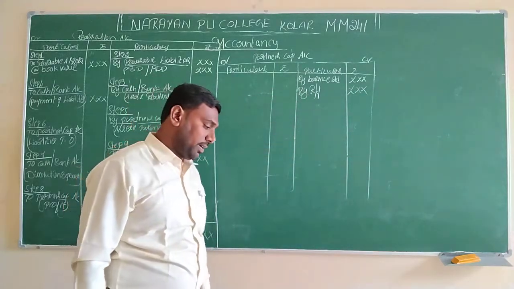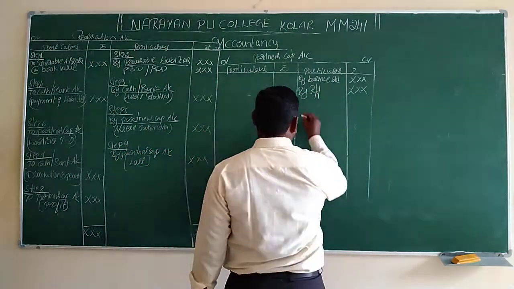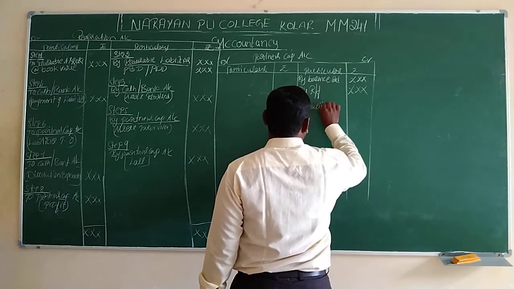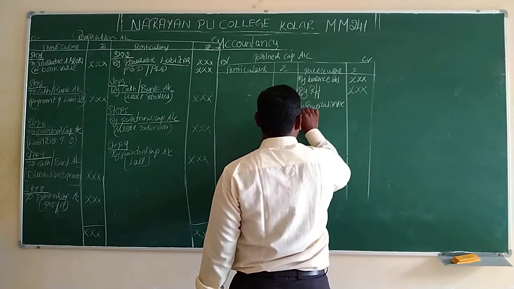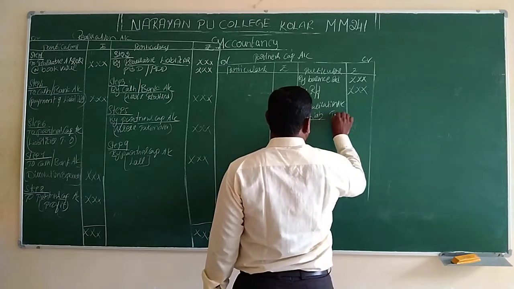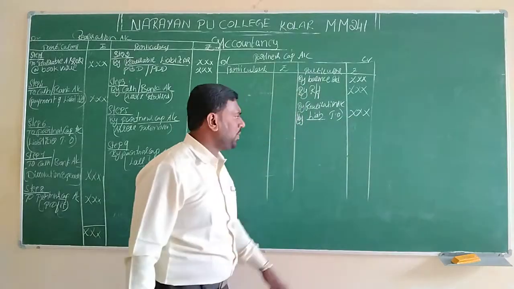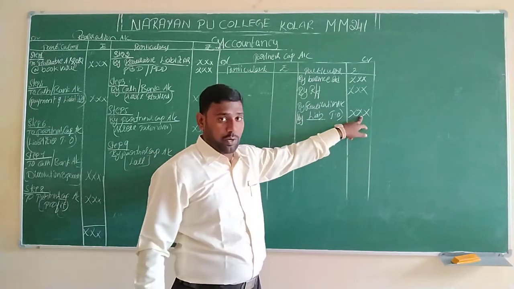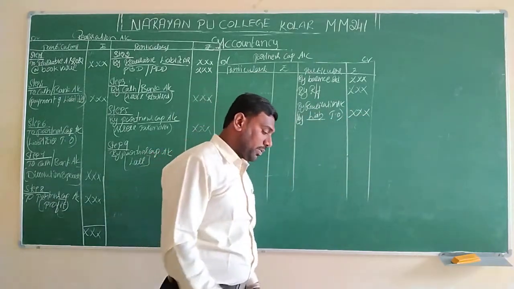Next, By realization account. In brackets, any liability taken over, we have to write the particular partner. If A has taken over, we write for A's capital account. If B has taken over a liability, B's capital account. If C has taken over a liability, we transfer to C's capital account. So that we have to write.